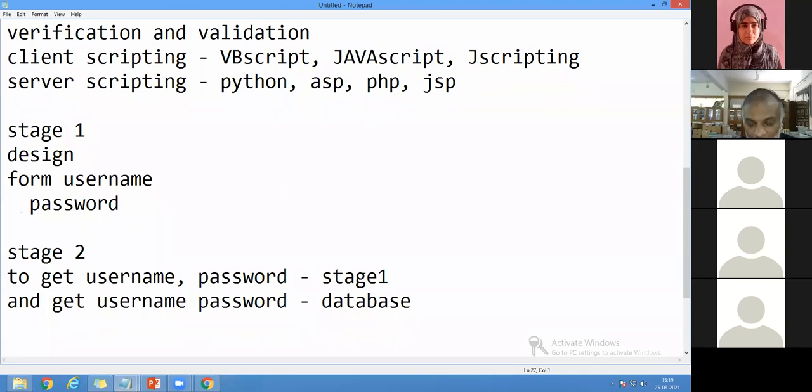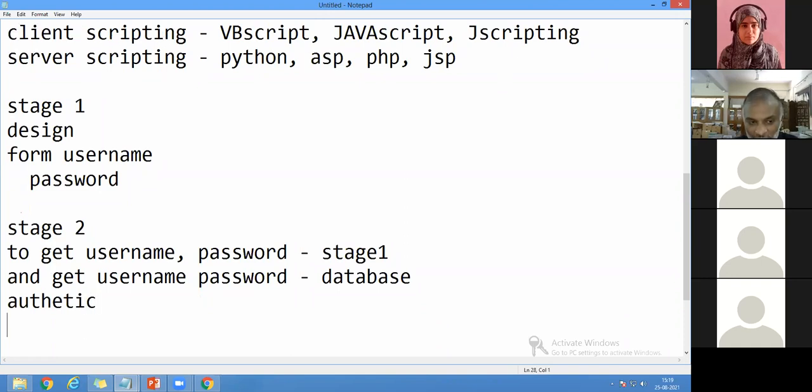Consider the username and password from stage one, from the form I've designed. Similarly, I'm going to already store them in the database. From that, I'm going to get the username and password and authenticate whether they are the right user or not. If it is the right user, it goes to the X pages. If it is the wrong user, it has to go to the Y pages.